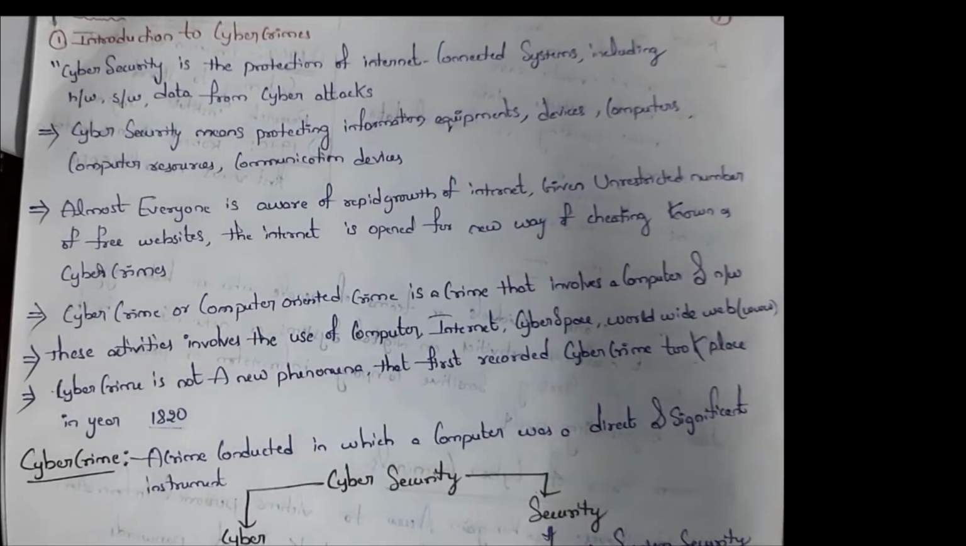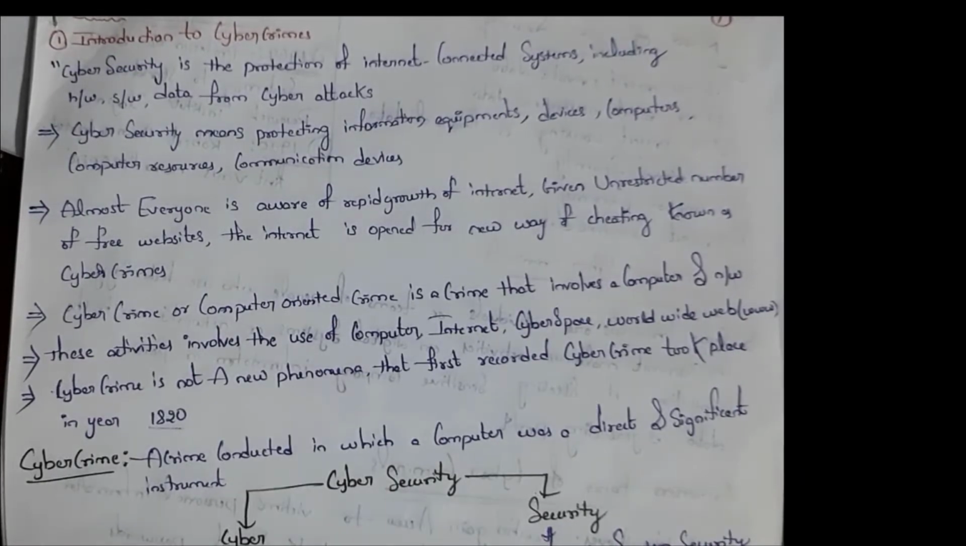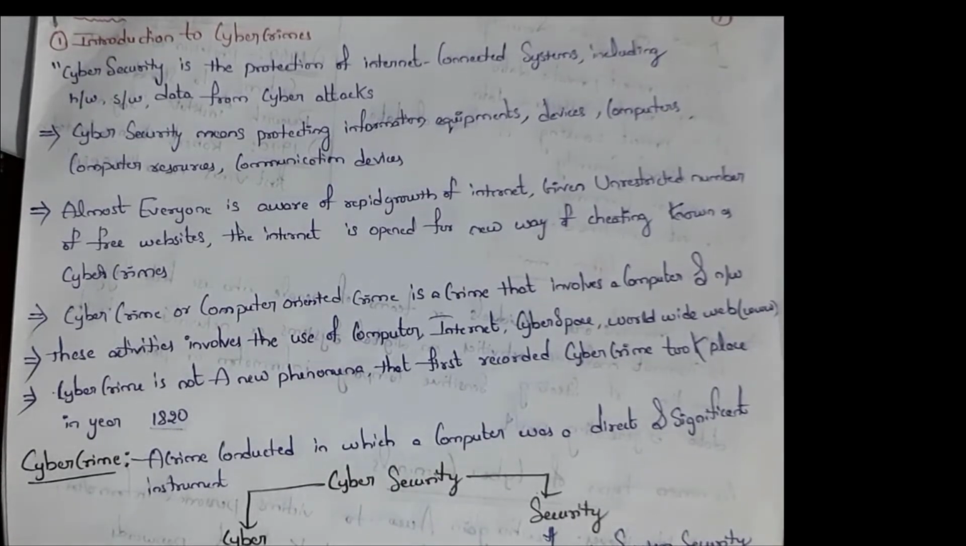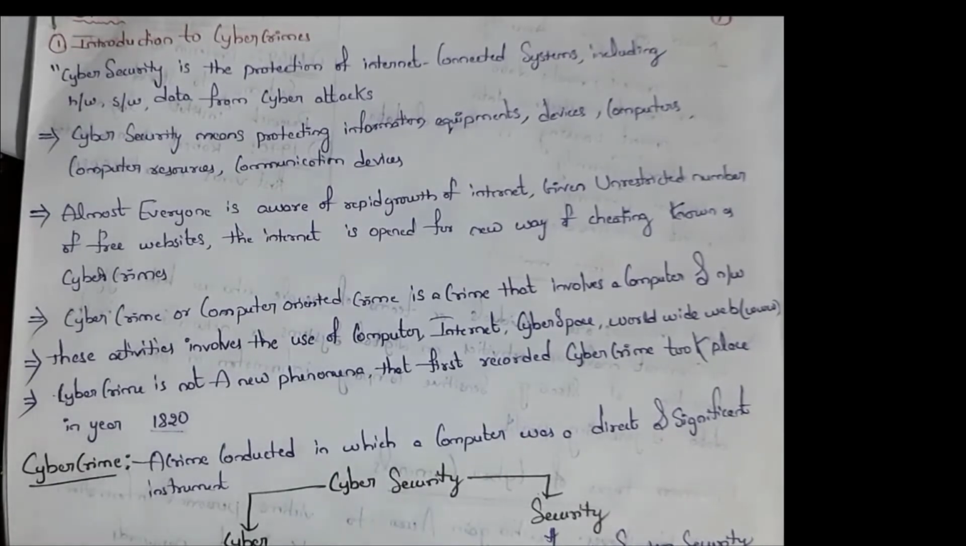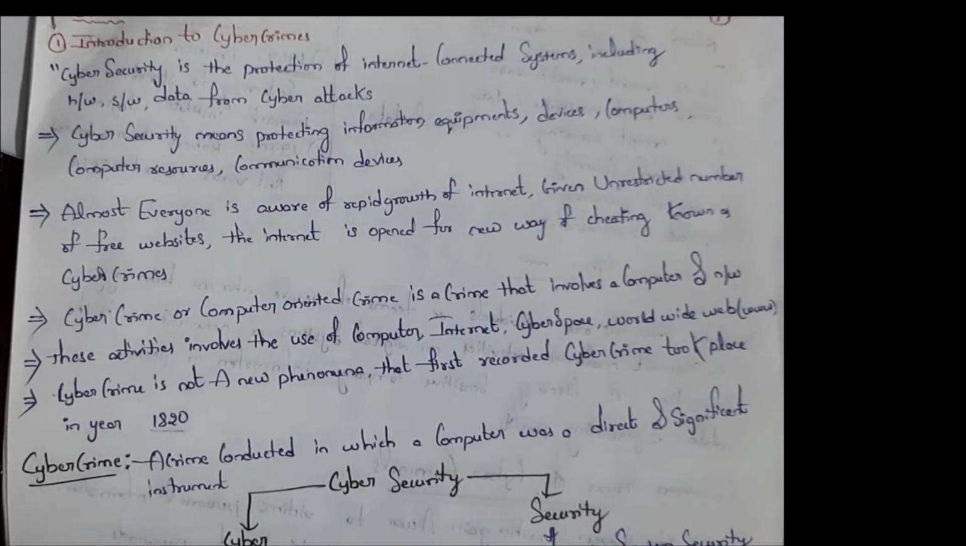See, almost everyone knows about the rapid growth of the internet. If you want any information, by just one click you can get it on the internet. This internet is open source. Almost everyone is using the internet, such as government, software companies or students, etc. So this internet is open for a new way of cheating. It is known as cyber crimes. Almost 90% of the cyber crimes are performed by using the internet.